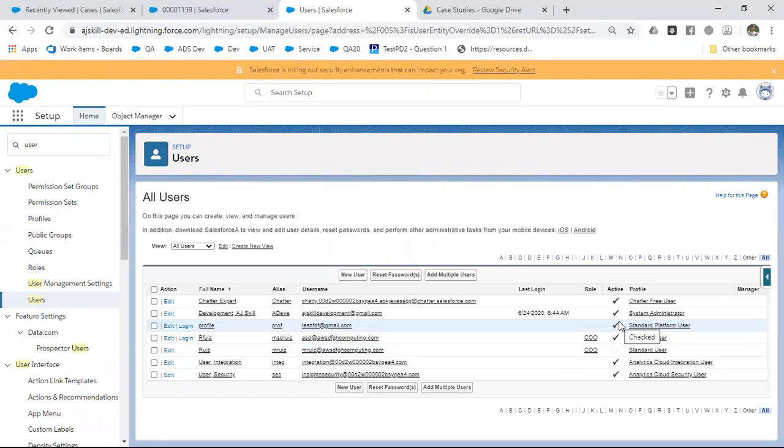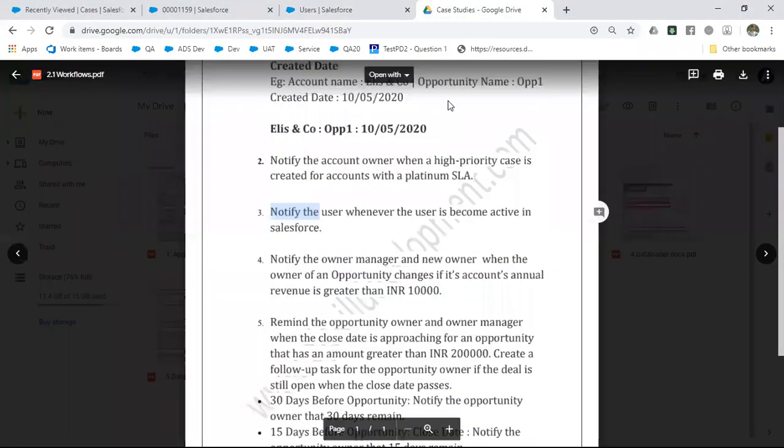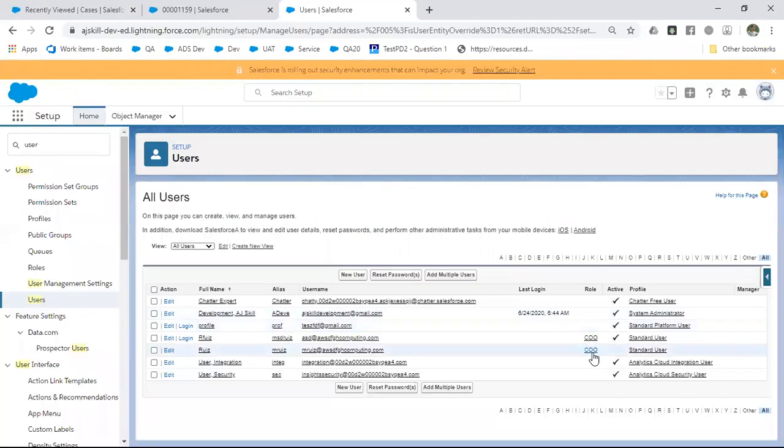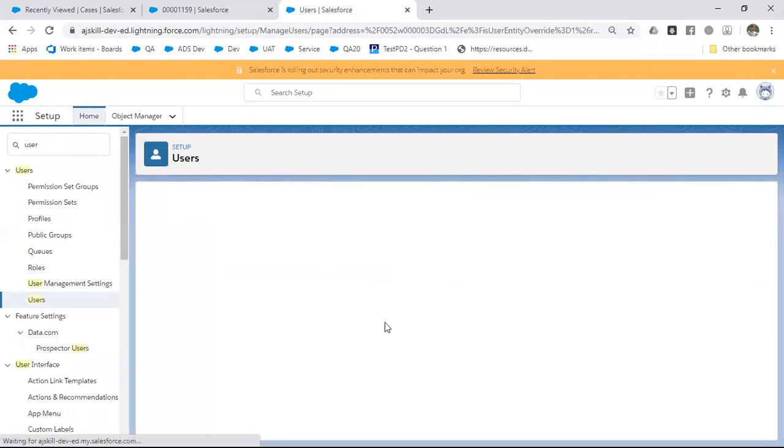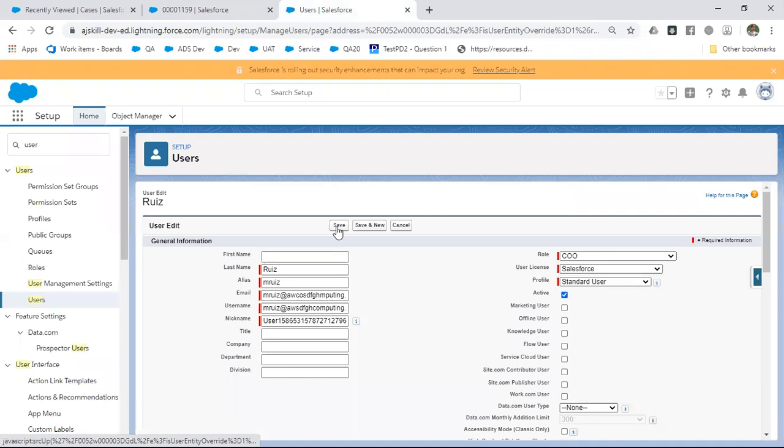Okay, so here the workflow mentions: whenever the user becomes active. Suppose by default it is unchecked. You go here and make this user active. Just enable and save. If you do so, an email should be sent to this particular email ID. Whichever record you are making active, the email should be sent to that email ID saying that your user record is activated, please go and log in. That's it. So this is something you can achieve in a workflow.